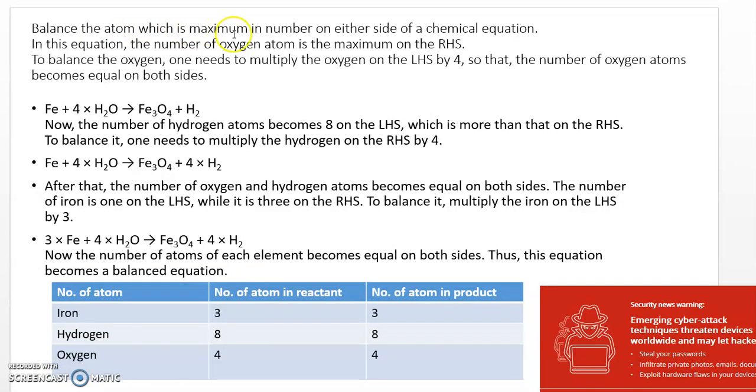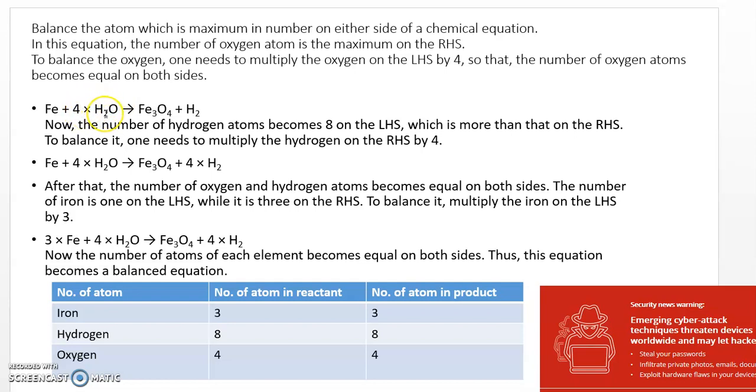Now balance the atom which is maximum in number on either side. I said oxygen it is here. So the number of oxygen atoms is maximum on the right hand side. To balance oxygen, one needs to multiply oxygen on the left hand side by 4. So this is the left hand side here. So we have to multiply by 4.